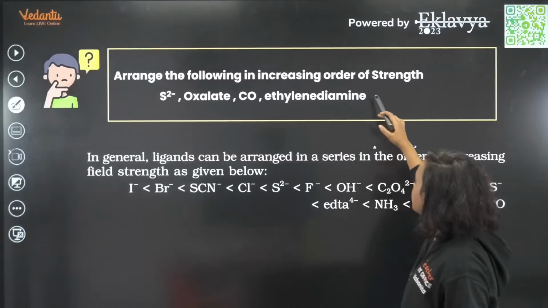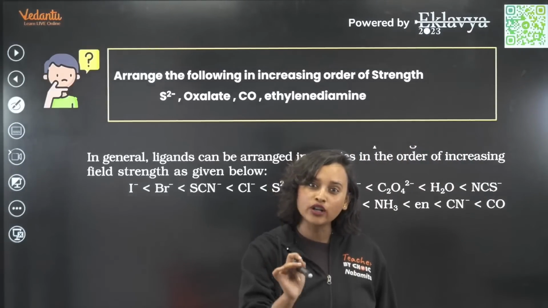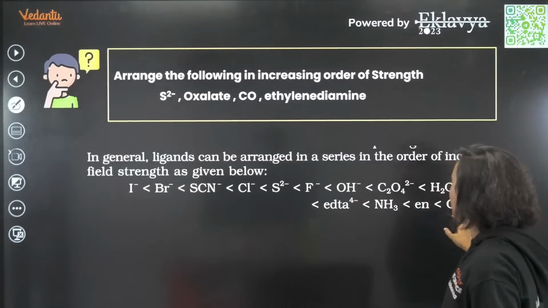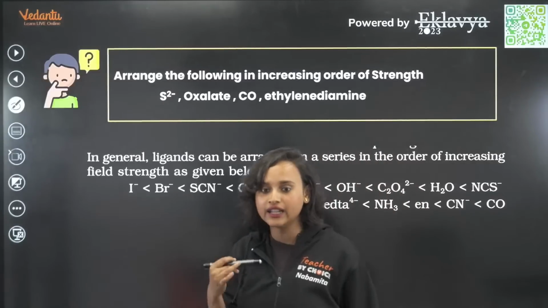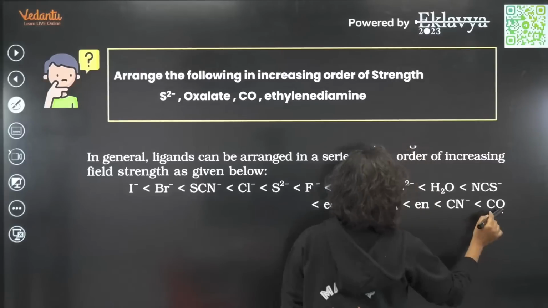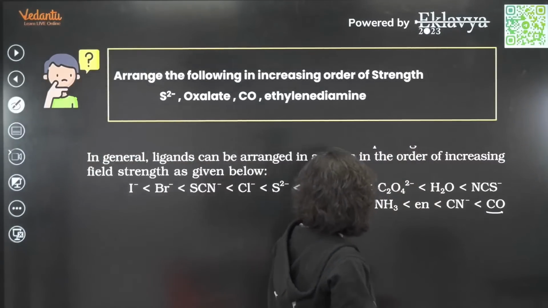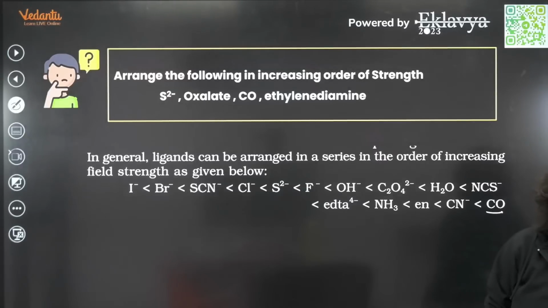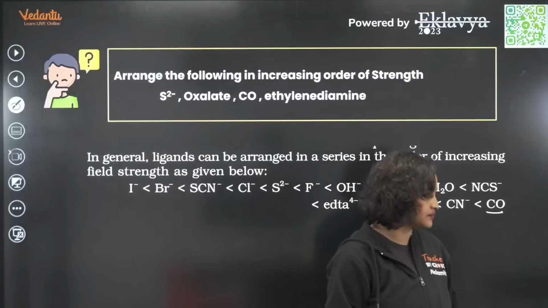Arrange the following in increasing order of strength. Do you remember, when we predicted the questions, I told you this was the most important inorganic question? We have done this kind of question, isn't it? If you see the list of the ligands in the field order, in their field strength, what do you find? CO is at the top, right here. Then what do you have after that? Come on guys, answer. This is also very easy. Directly from the field strength. Again, direct question.